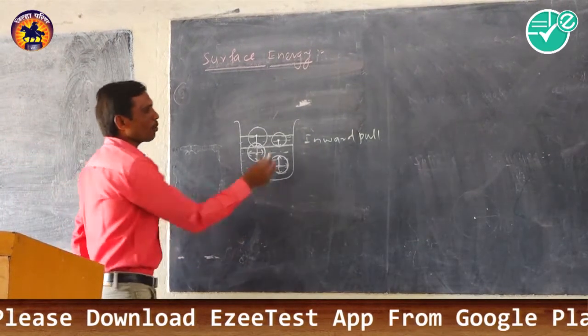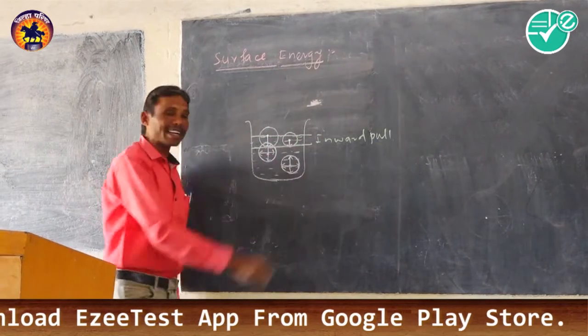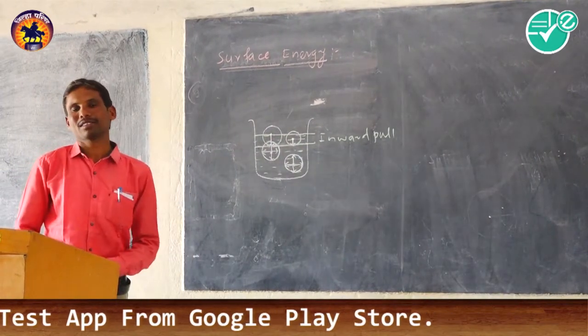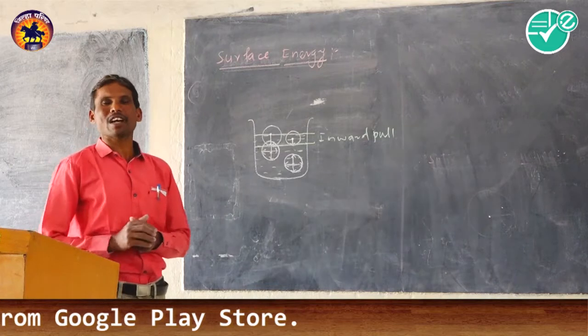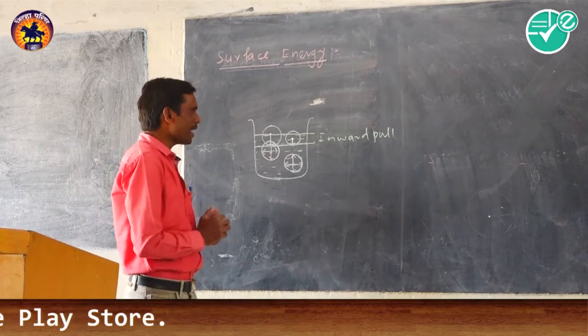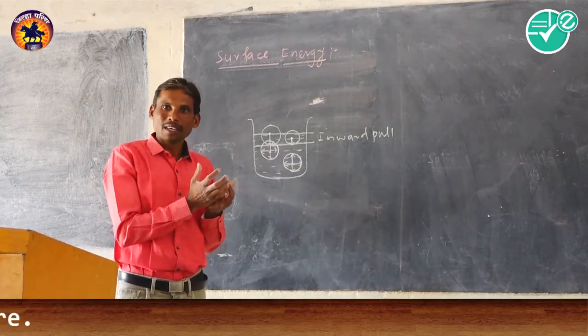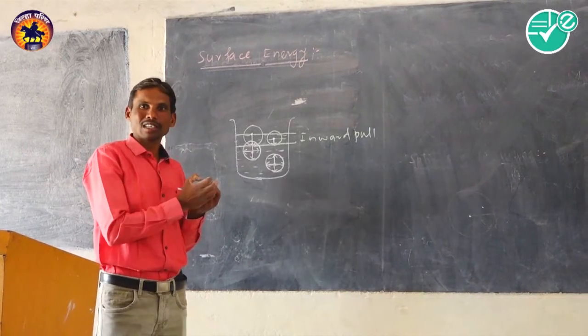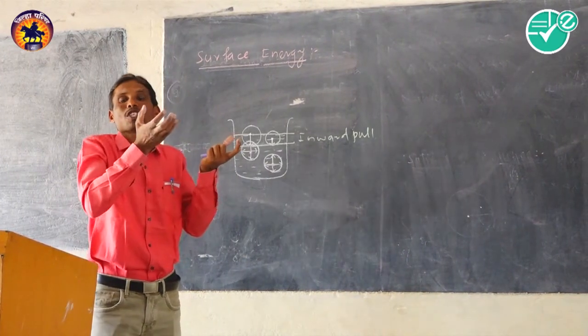But now consider we want to increase the surface area of the liquid. How to increase the surface area of the liquid? We must bring some molecules from inside onto the free surface of the liquid.